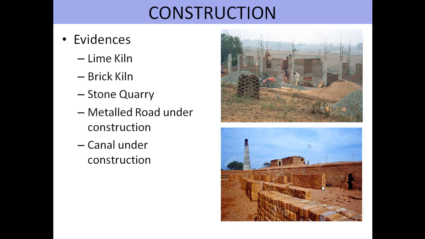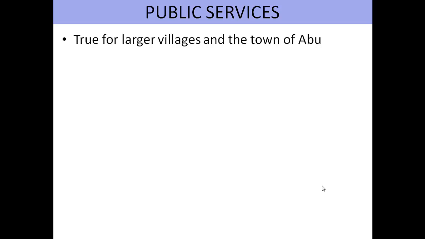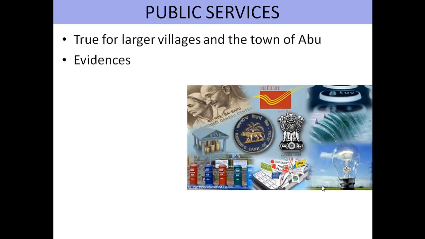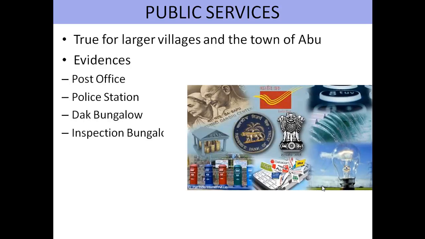Now these evidences are very clear. One can identify what construction work is going on in a particular map extract because you have learned all the symbols in the previous session. Now we'll understand what public services are on this topographical map and we'll look for those evidences. It is true for larger villages and the town of Abu. Now what are the evidences? Post office, police station, dak bungalow, inspection bungalow and dispensaries.